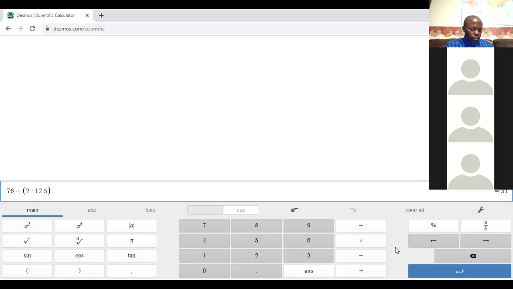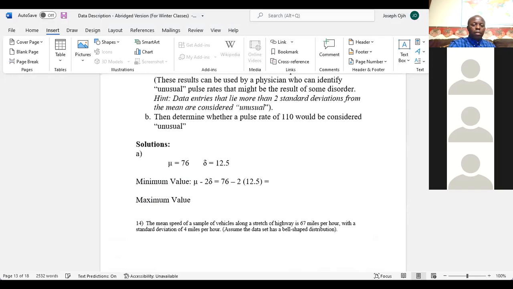I'm going to write 51, and then we go back to our work and put it right there. So the answer: 51 beats per minute. The minimum usual value is 51 beats per minute.